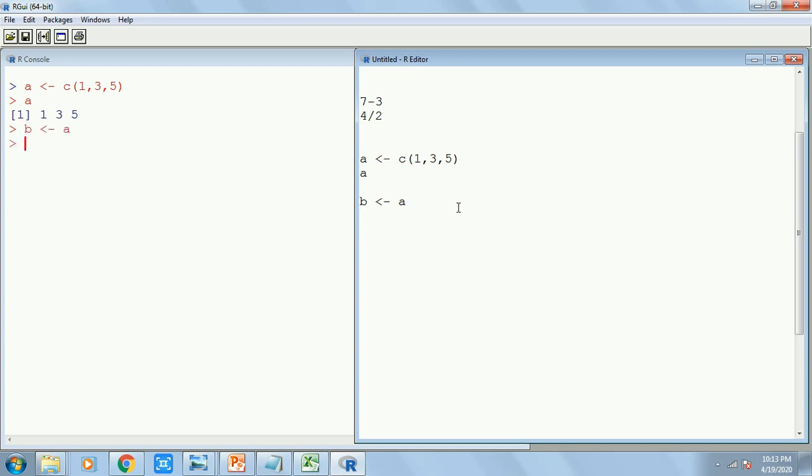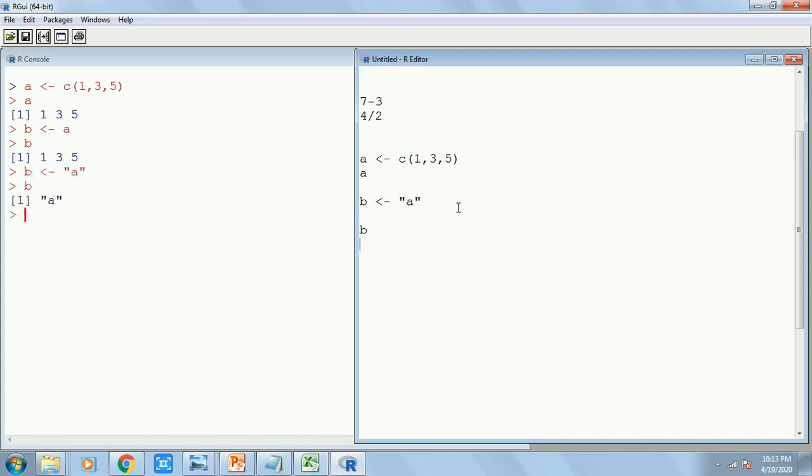If I execute it and see b, what is there in b? See, I get 1, 3 and 5. Why? Because R understands this a as your vector a. So it simply copies the vector a into b. But I don't want this one, I want the character or the letter a. Whenever you want to write any letter or character, it should be within quotes.